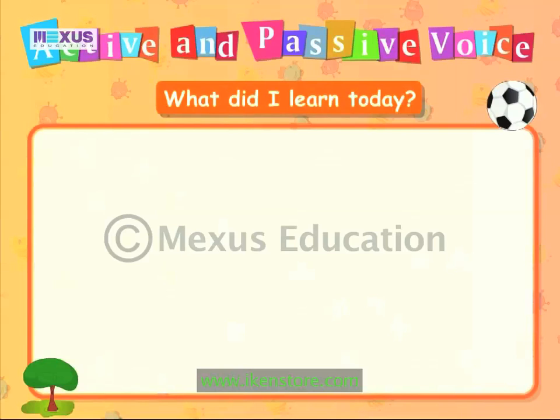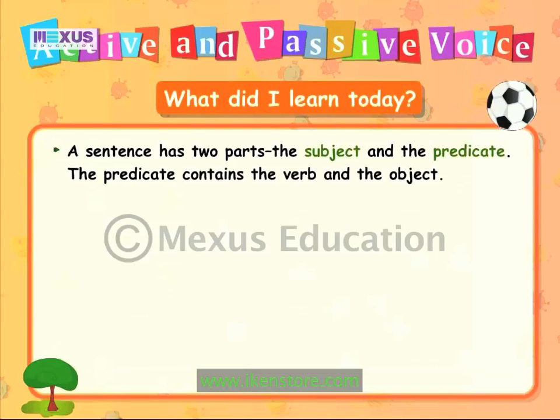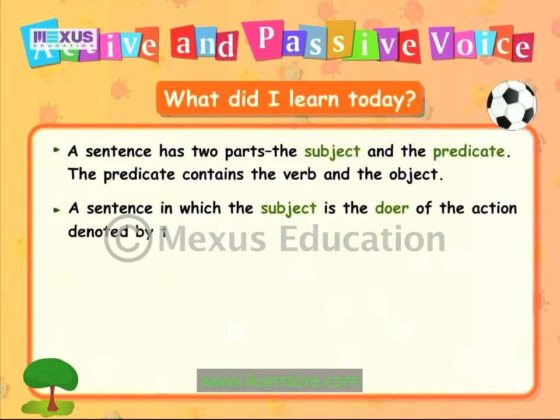Let us revise all the points you have learned in this lesson, active and passive voice. A sentence has two parts, the subject and the predicate. The predicate contains the verb and the object. A sentence in which the subject is the doer of the action denoted by the verb is said to be in active voice.